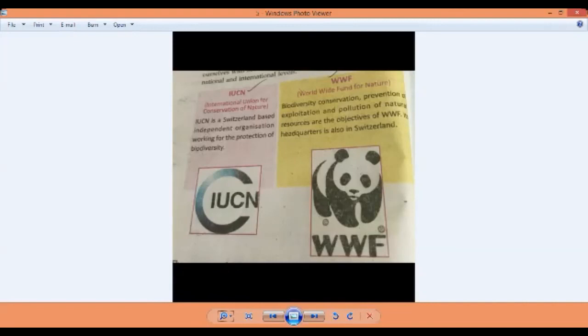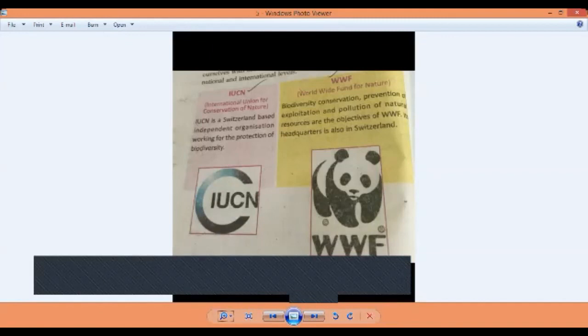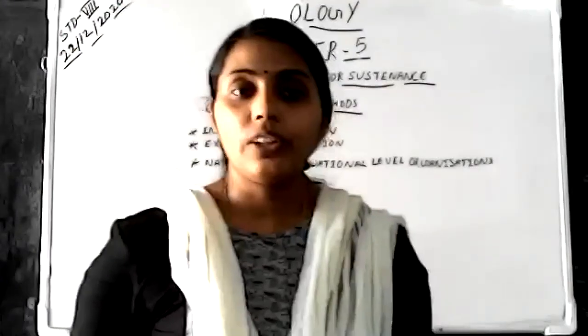Then WWF, that is Worldwide Fund for Nature. Biodiversity conservation, prevention of exploitation and pollution of natural resources are the objectives of WWF. So these are the objectives of Worldwide Fund for Nature. Its headquarters is also in Switzerland. So it's clear for you.